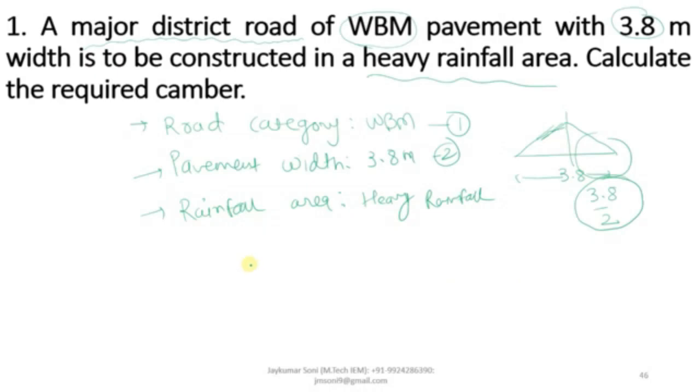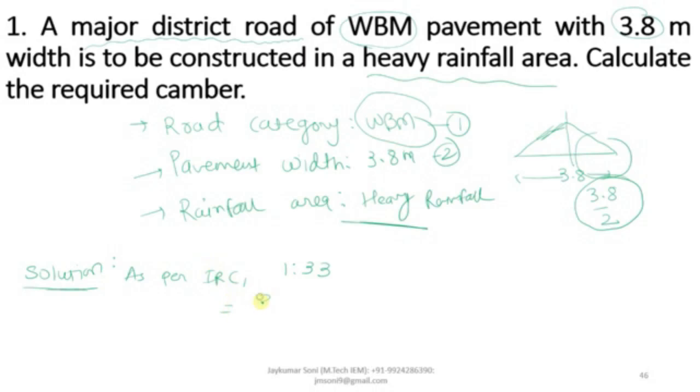So how can we calculate this particular camber for this kind of road? Let us do the calculations. As per IRC, the Indian Roads Congress criteria, we have learned that the camber provided will be 1:33 because heavy rainfall area is given and road category is WBM.